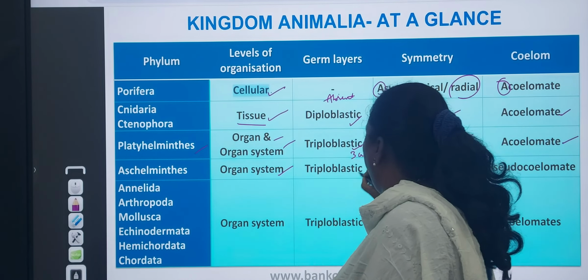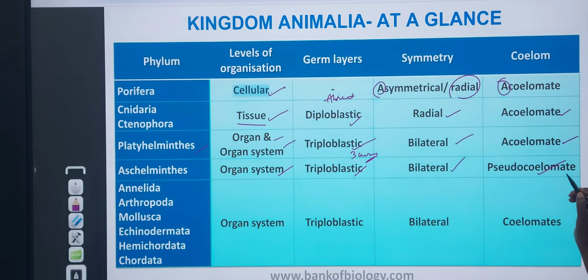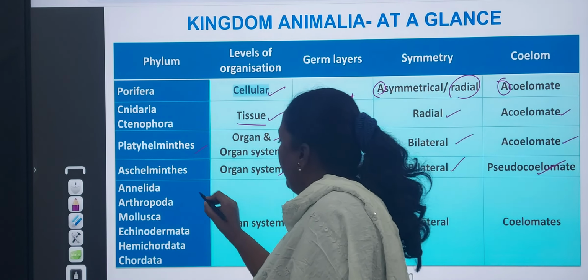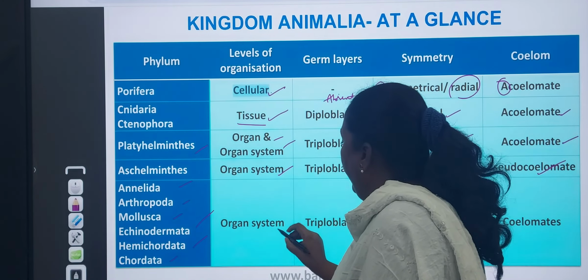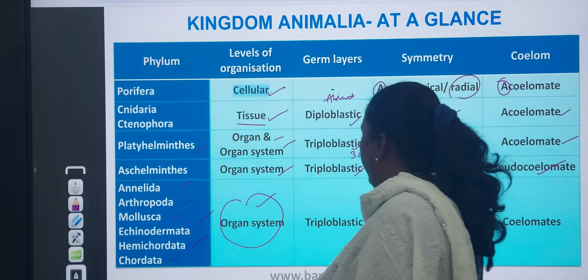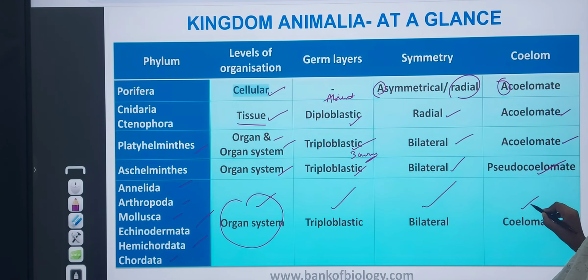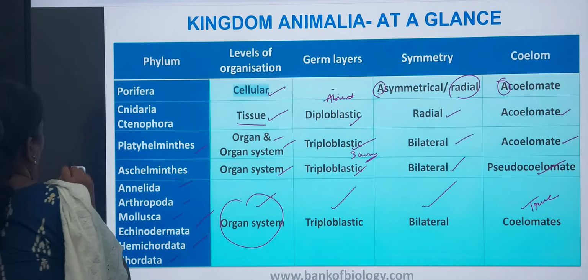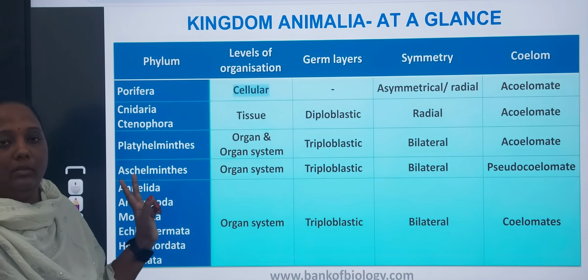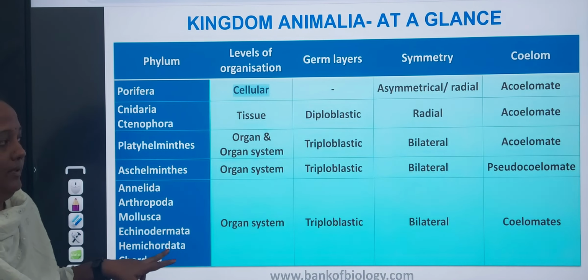Aschelminthes is organ system level, triploblastic with three germinal layers, bilateral, and pseudocoelomate, meaning the mesoderm is present in scattered pouches. Next, coming to Annelida, Arthropoda, Mollusca, Echinodermata, Hemichordata, Chordata, in all of these the organ system level is present. They are triploblastic, bilaterally symmetrical and true coelomate. Okay, understood? This is about the non-chordates and the chordates up to phyla level. Let's see it in brief in the next class.